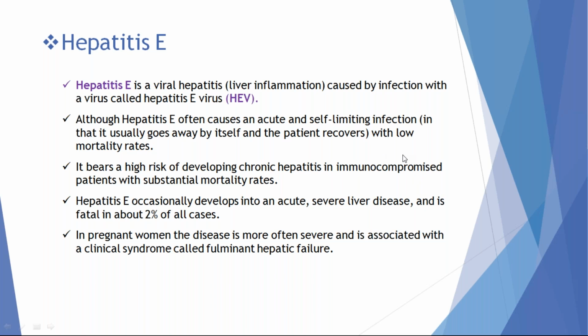Seen in acute fulminant hepatitis patients, acute fulminant hepatitis caused by hepatitis E virus in pregnant patients. It causes a 2% fatality rate. Fatality means death of the patient. Only two persons infected with hepatitis E virus among 100 patients will die because of hepatitis E virus, due to acute fulminant hepatic failure.